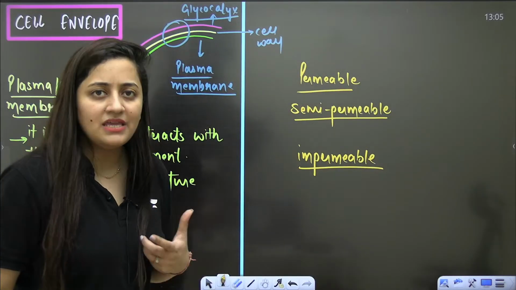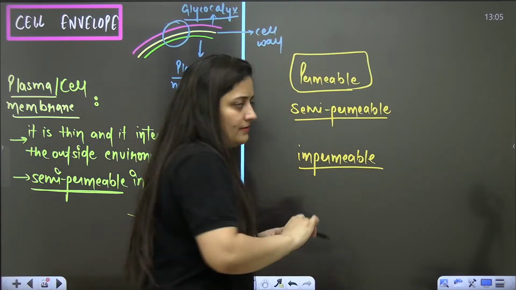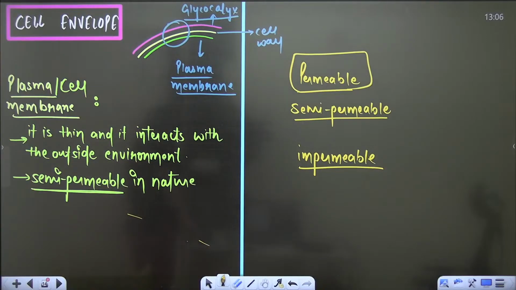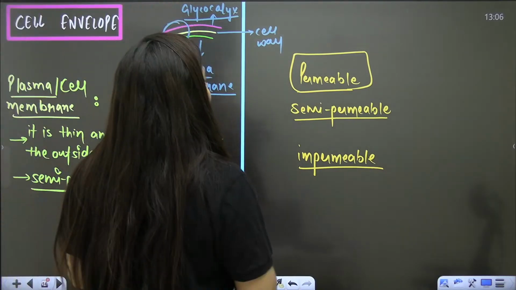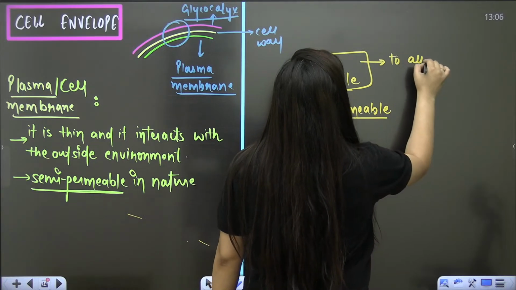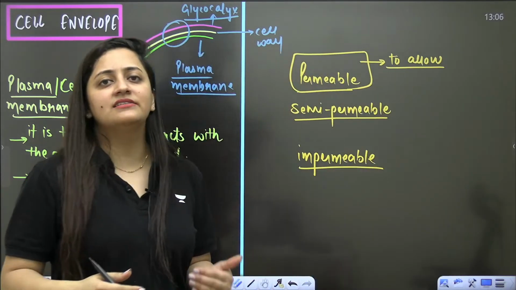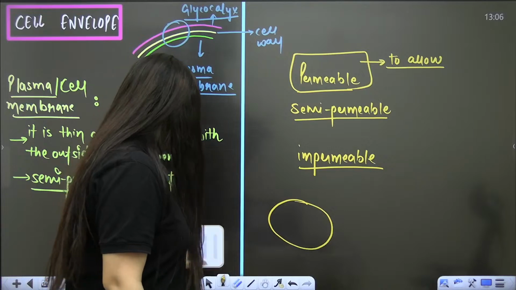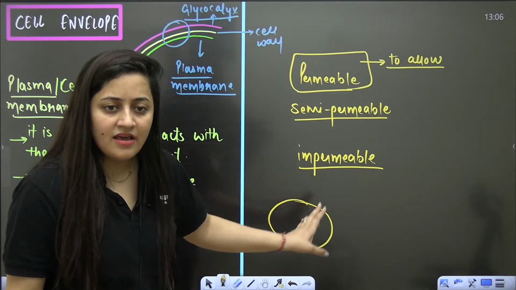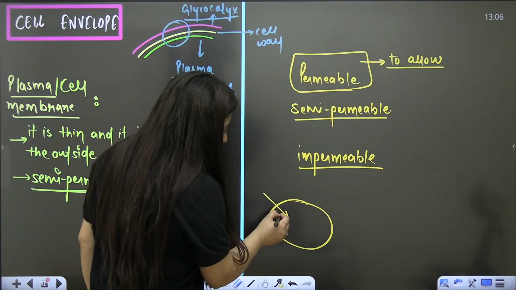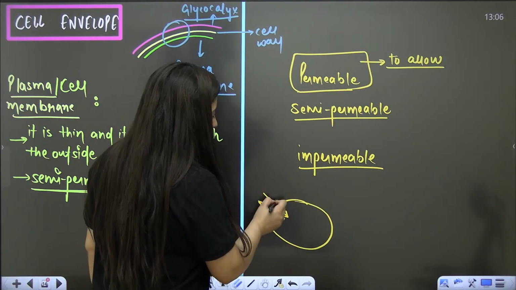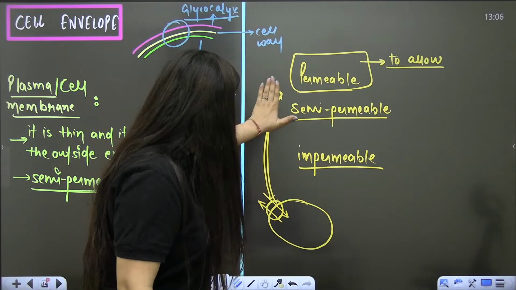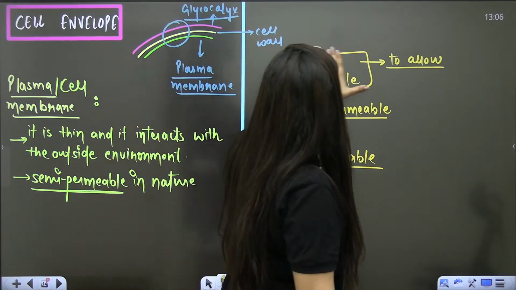Permeable means to permit, to allow the entry and exit of things. This is a cell, and it has an outer covering. If it allows things to come in and go out, it is being permeable. It is allowing the solute or the solvents to cross it. That is the meaning of being permeable.